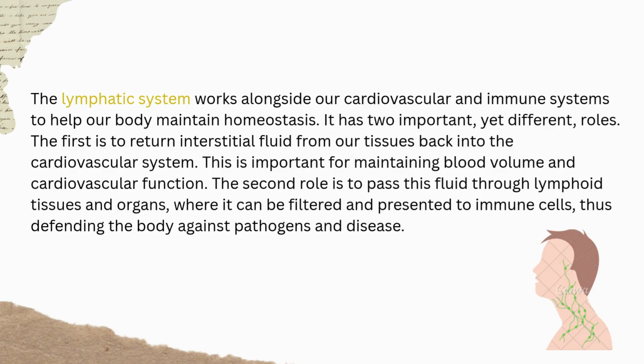The lymphatic system works alongside our cardiovascular and immune systems to help our body maintain homeostasis. It has two important, yet different, roles. The first is to return interstitial fluid from our tissues back into the cardiovascular system. This is important for maintaining blood volume and cardiovascular function. The second role is to pass this fluid through lymphoid tissues and organs, where it can be filtered and presented to immune cells, thus defending the body against pathogens and disease.